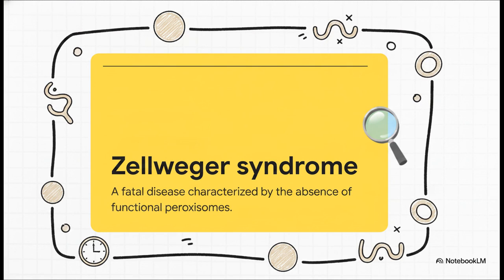This is the most severe form of a group of conditions called peroxisome biogenesis disorders. In Zellweger syndrome, functional peroxisomes are completely absent from the cell. Without this tiny little detox unit, very long-chain fatty acids start to accumulate to toxic levels. Tragically, the condition is fatal, often within the very first year of life. It just goes to show, you can't skip even the tiniest detail in this cellular factory. Every single microscopic part is essential.